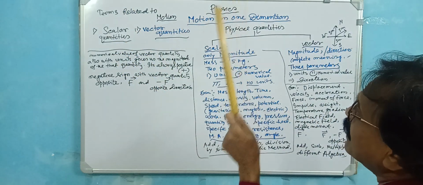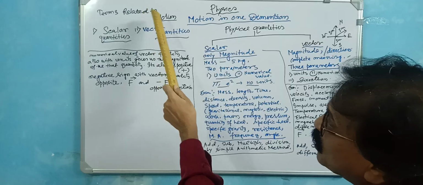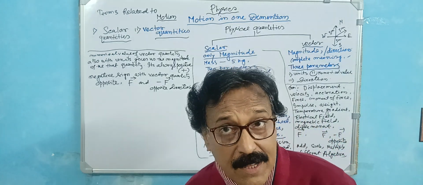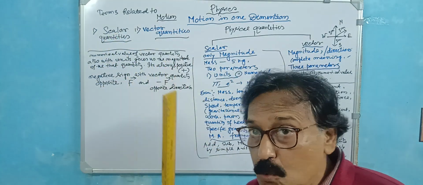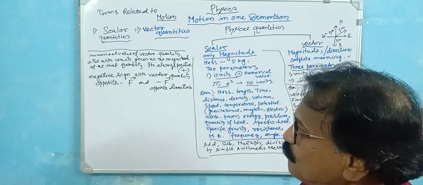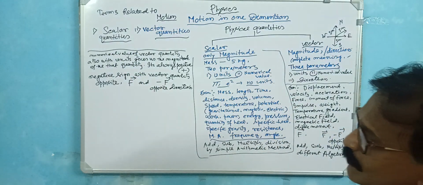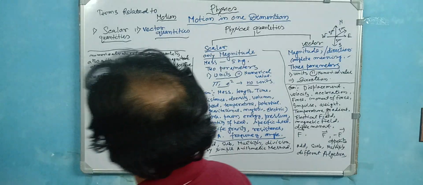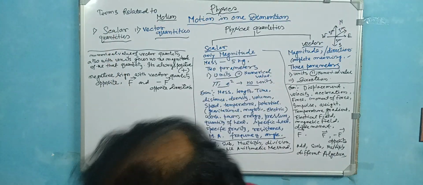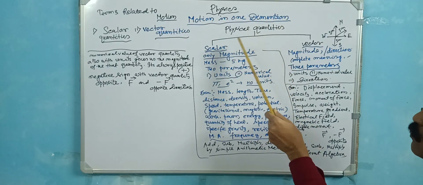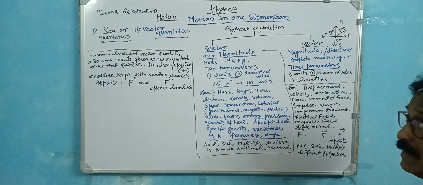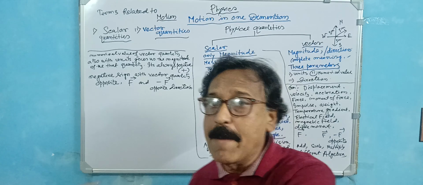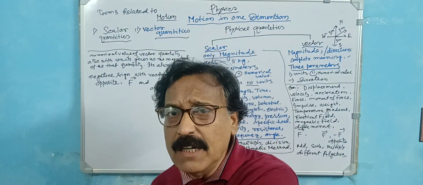Physical quantity, motion in one dimension, terms related to the motion. The first two terms are the scalar quantity and the vector quantity. It's a very important introduction. In the scalar quantity, there is only one thing, the numerical value. Physical quantities are of two types, the scalar quantity and the vector quantity. In the scalar quantity, there is only magnitude. You just determine the magnitude. There is no direction or anything else, only the magnitude.